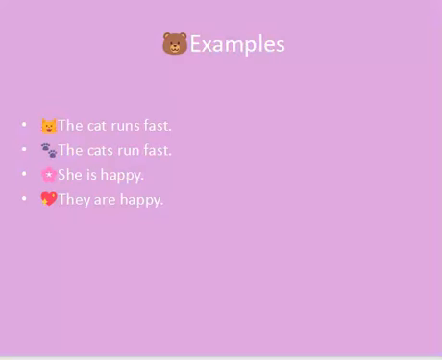Examples. The cat runs fast. The cat is singular, so we will use the singular verb. The cats run fast. The cats are plural, so we will use the plural verb form. She is happy. She is singular, so we will use the singular verb. They are happy.